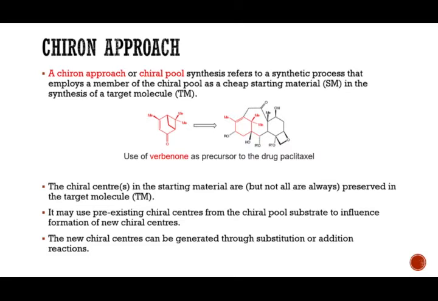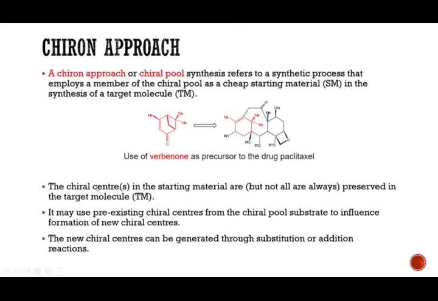So here is one example of verbenone. Verbenone is a naturally available cheap starting material and we are using it as a precursor to synthesize the Taxol drug, or simply known as paclitaxel. So the paclitaxel drug or Taxol is synthesized from this molecule. This is a naturally available molecule.